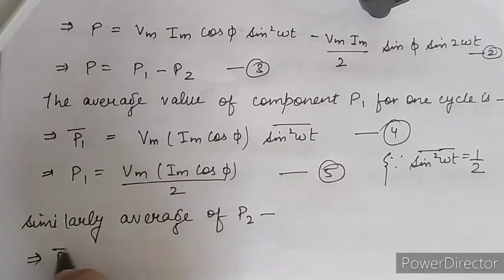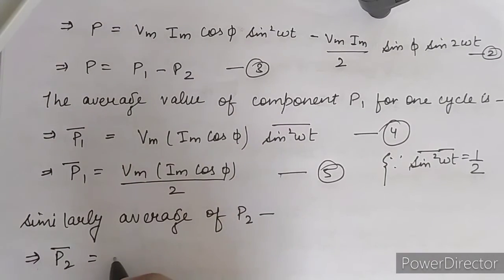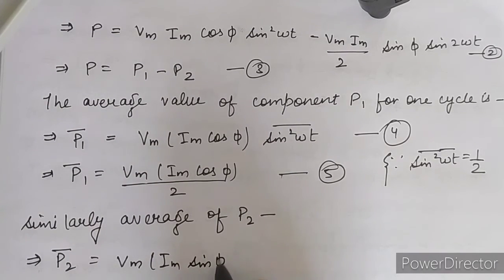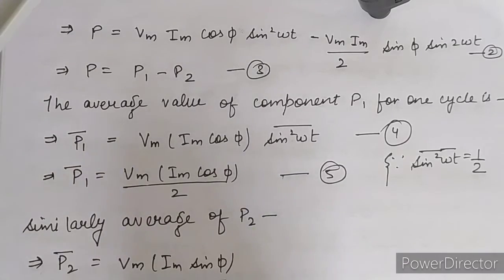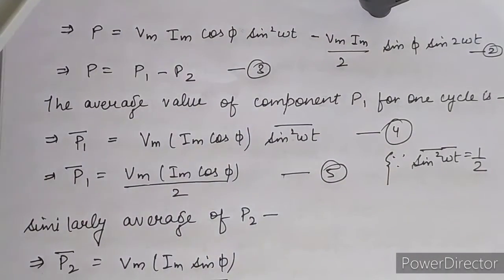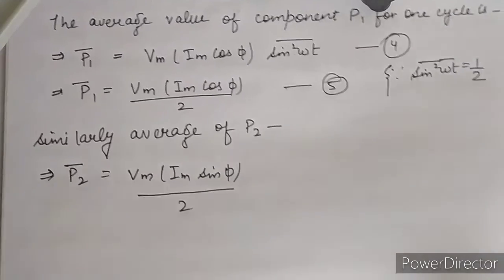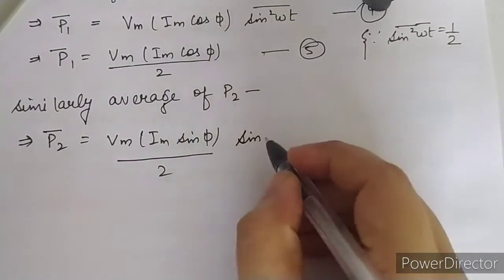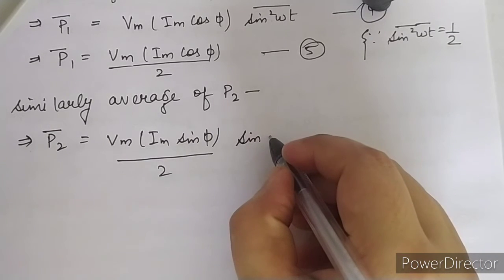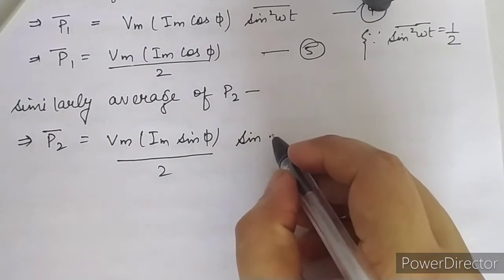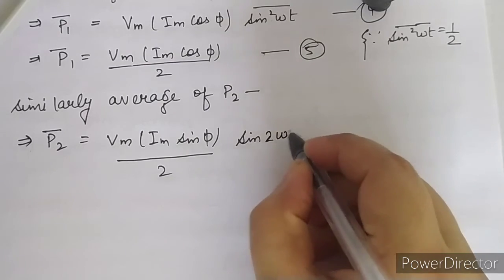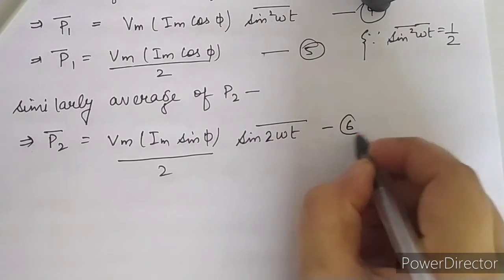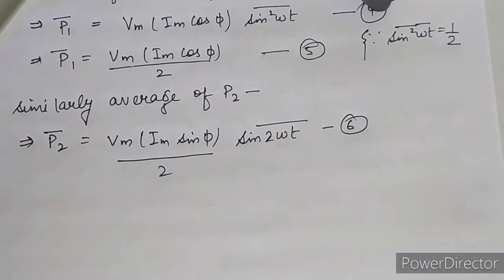So here P2 average will become Vm Im sin phi divided by 2, and the average of sine 2 omega t. This is equation number 6, the second value.